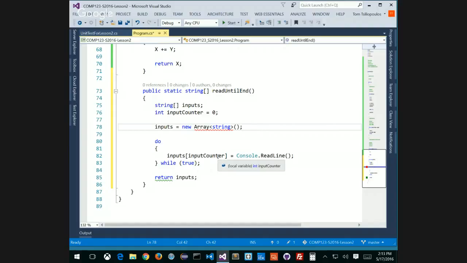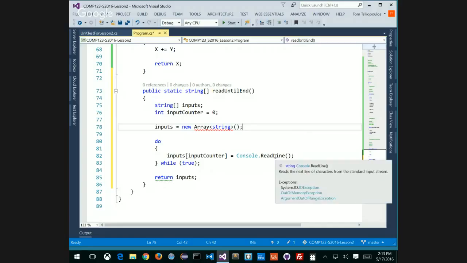Well, here's our input counter is 0. I'm assigning it to my console.ReadLine because that's where I'm getting my input. So I should be able to do this. Why is this having a problem? This returns a string, right? I'm listening for a string here because it's a string array. So how come this isn't working?